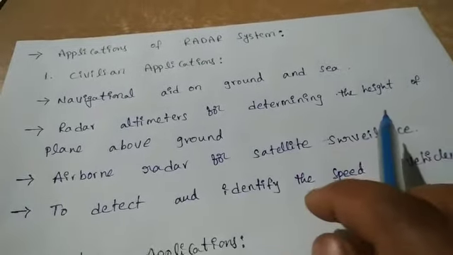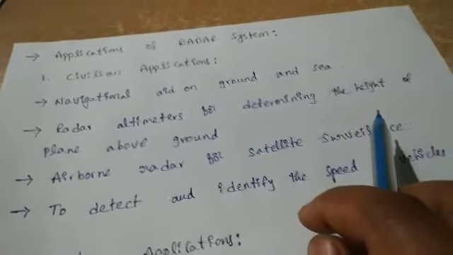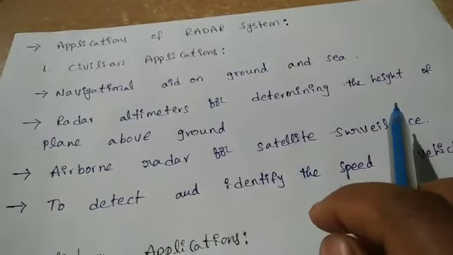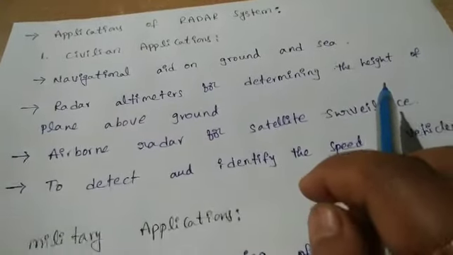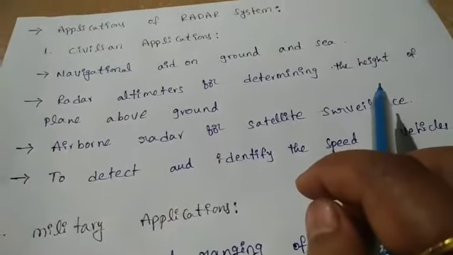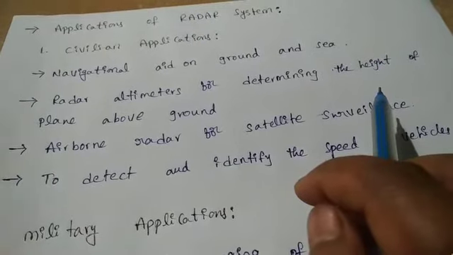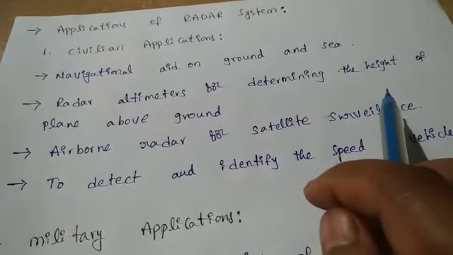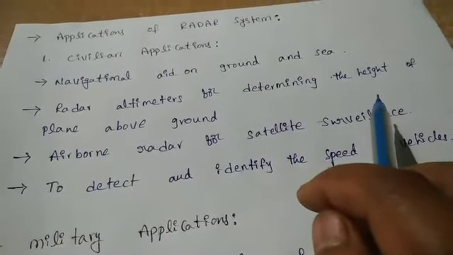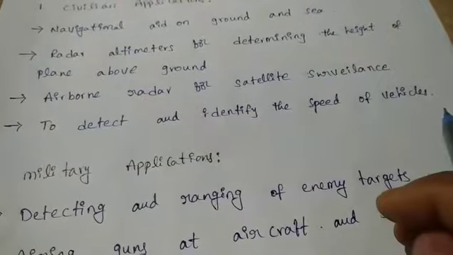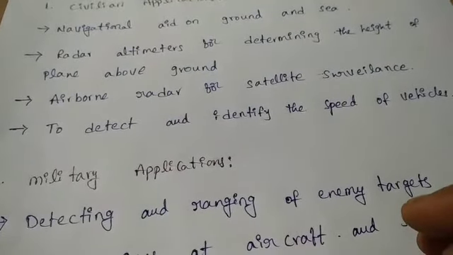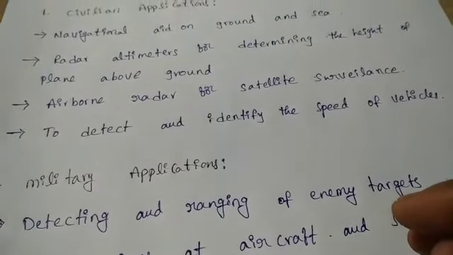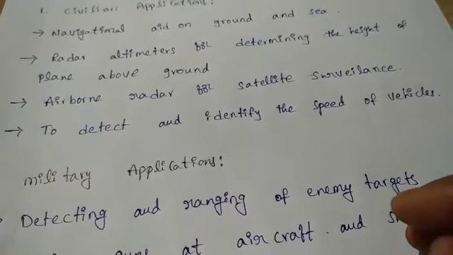And finally, applications of radar system. The applications of radar system fall in two parts: one is the civilian applications and another one is the military applications. In civilian applications, there is navigational aid on ground and sea, radar altimeters for determining the height of the plane above the ground, and airborne radar for satellite surveillance, which we are using nowadays in our Google Maps.